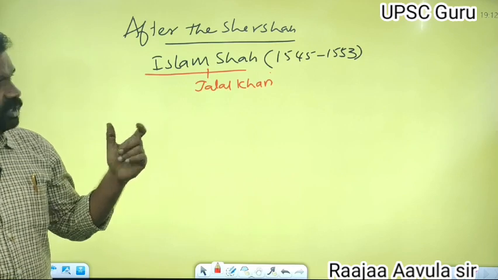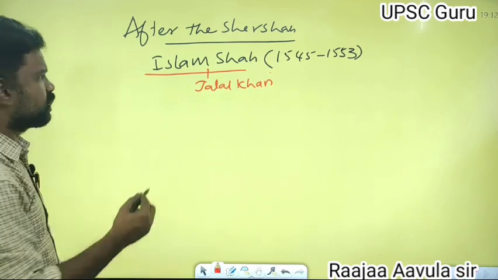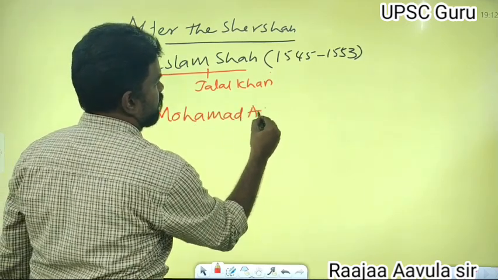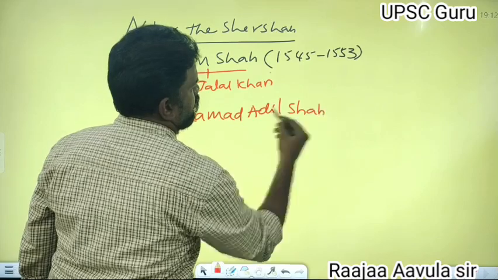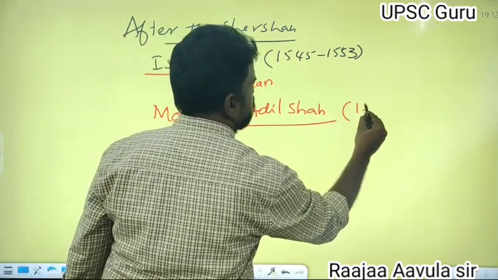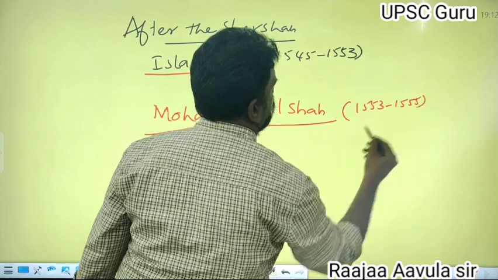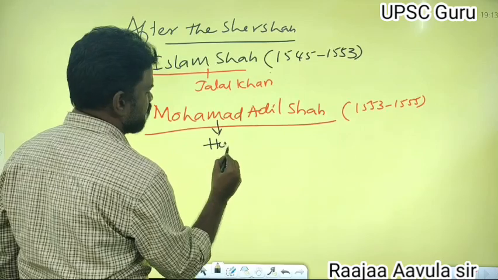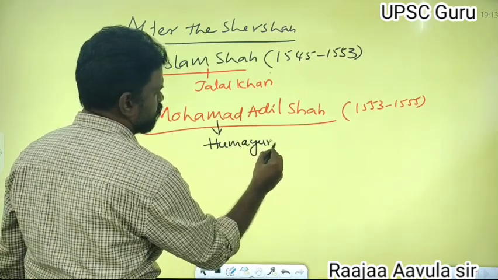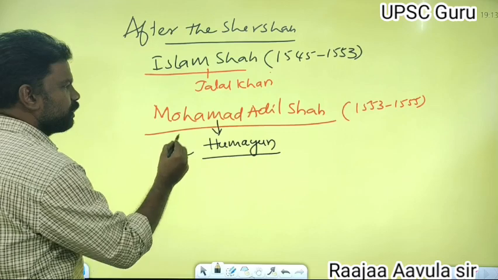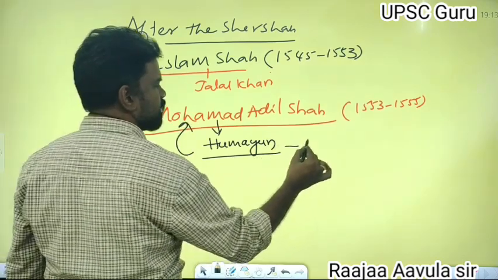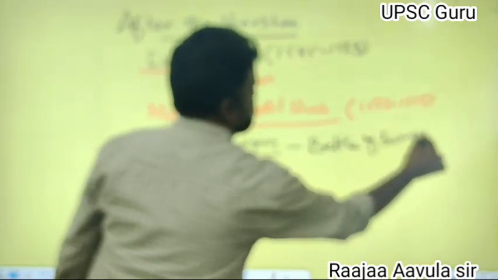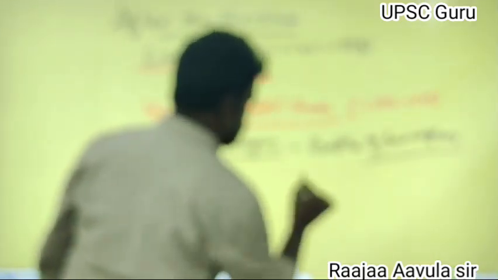After Islam Shah, Muhammad Adil Shah came to the throne. He ruled just from 1553 to 1555. During this period, Humayun again came to India from Persia. Humayun defeated Muhammad Adil Shah at the Battle of Samagar. In that battle, Humayun met his son Akbar for the first time.